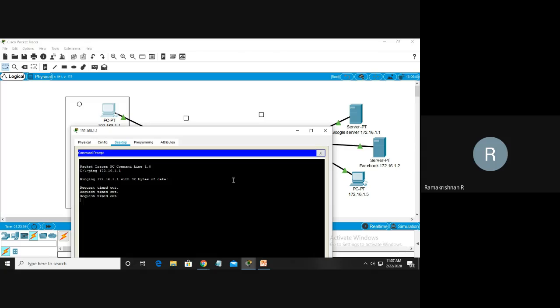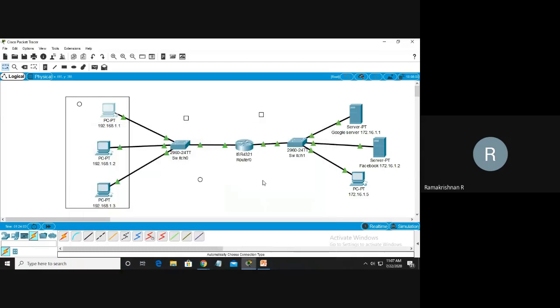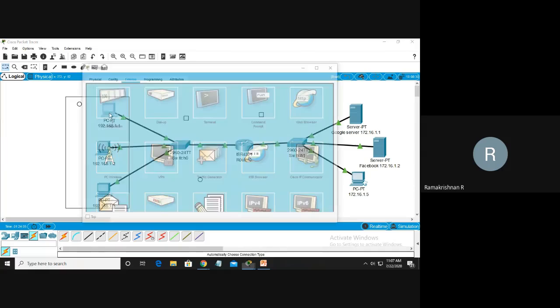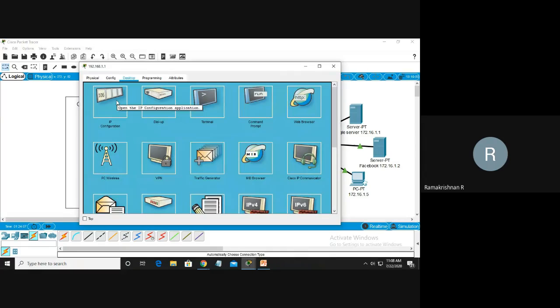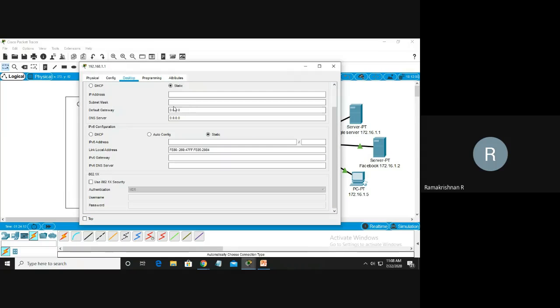Request timeout. It's not reaching. We will identify why. Maybe here I am not giving the default gateway, so we have to give the gateway. You see, I'm not giving the IP address first, and I'm not giving the gateway.